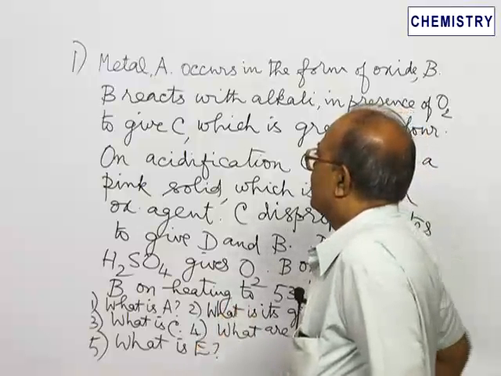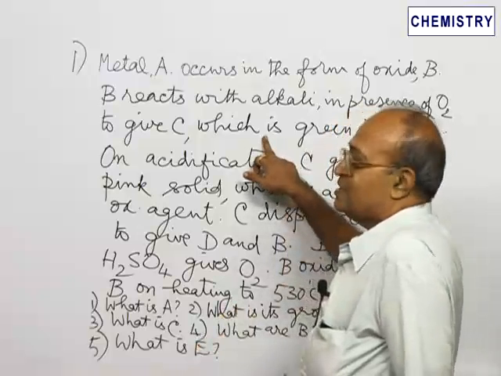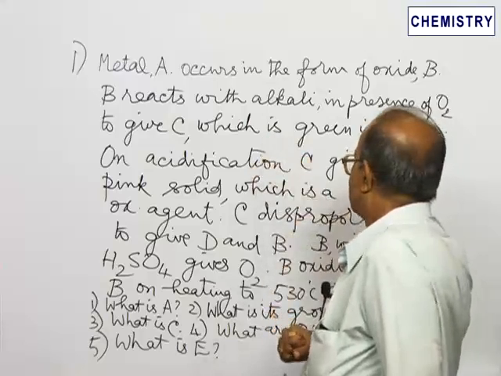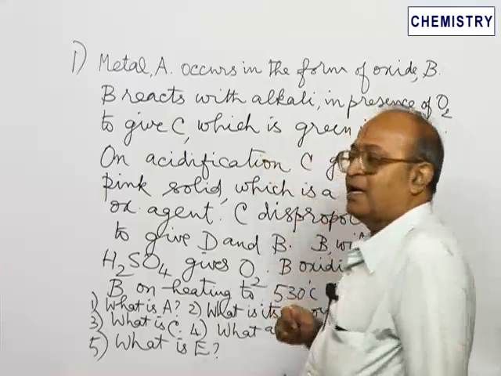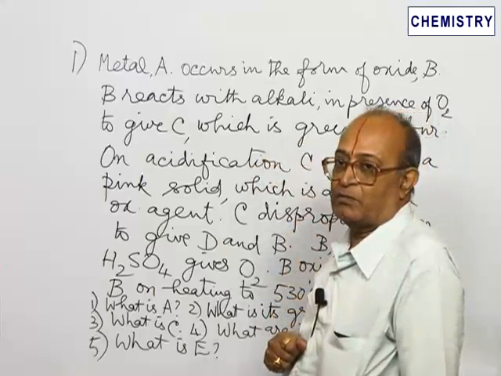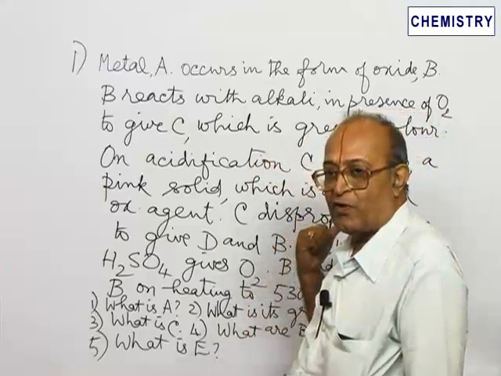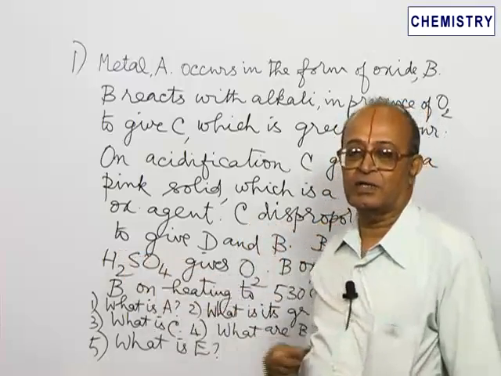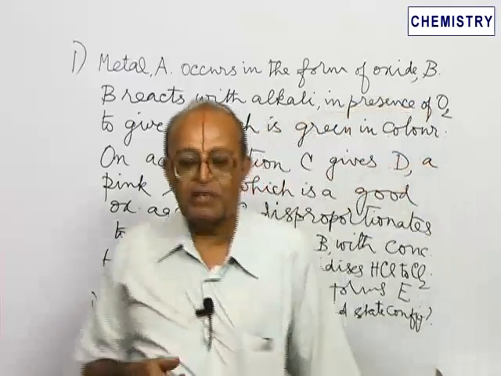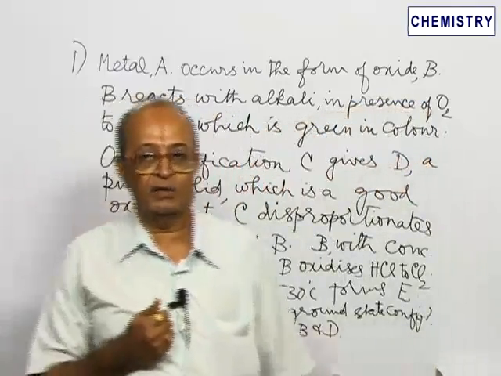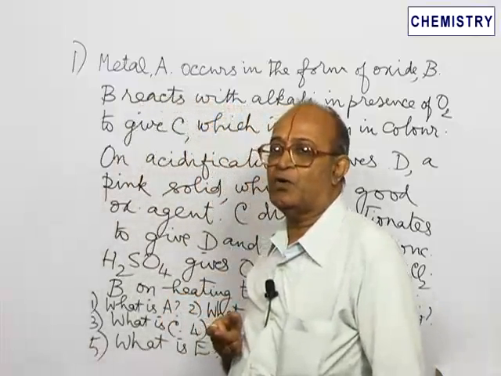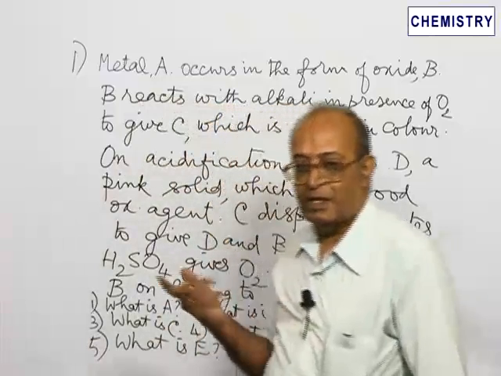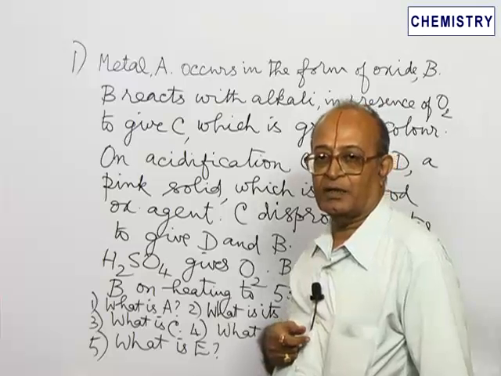Now, let us consider. C is green in color. D is a pink colored compound. It is also informed D is a very good oxidizing agent. Immediately this comes to our mind. A pink colored compound which is an oxidizing agent is potassium permanganate.